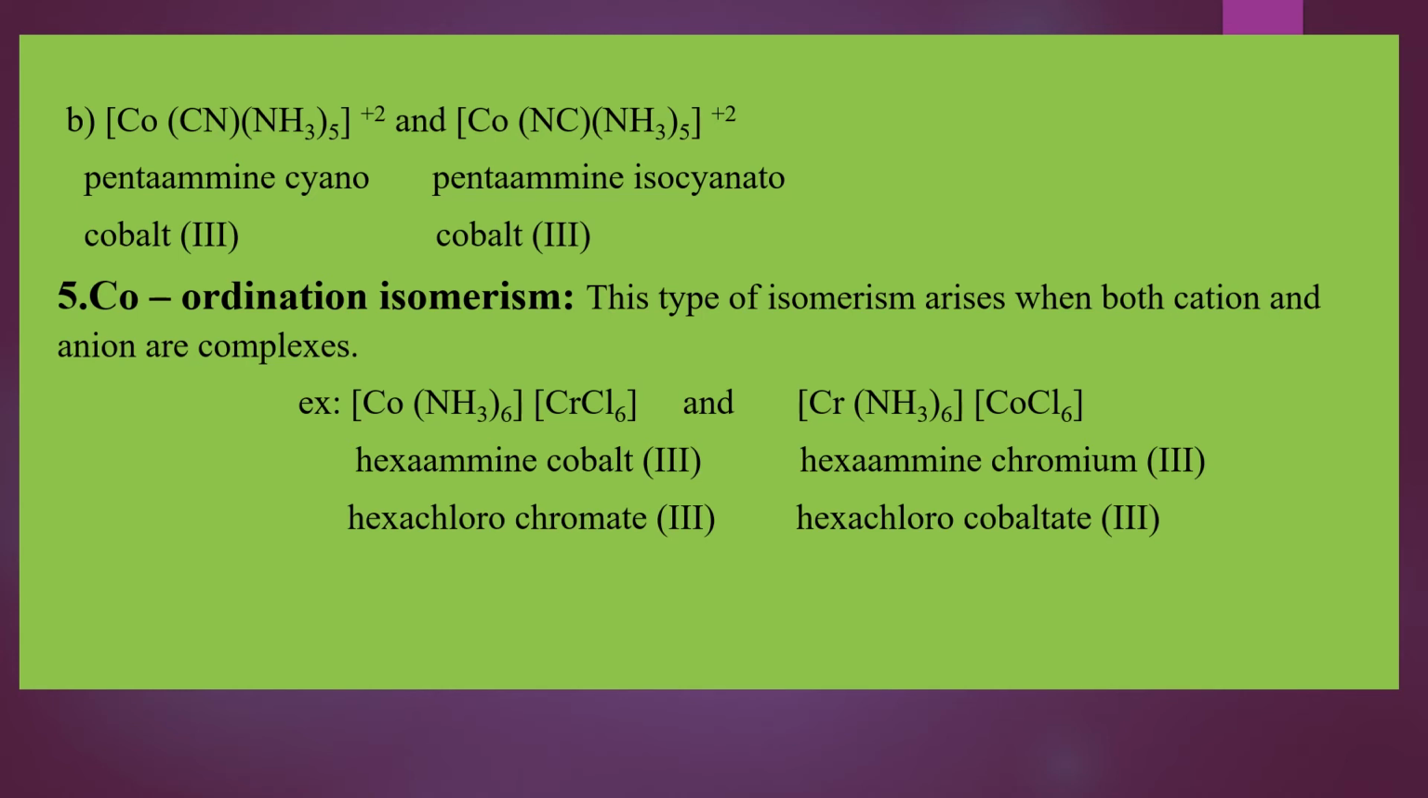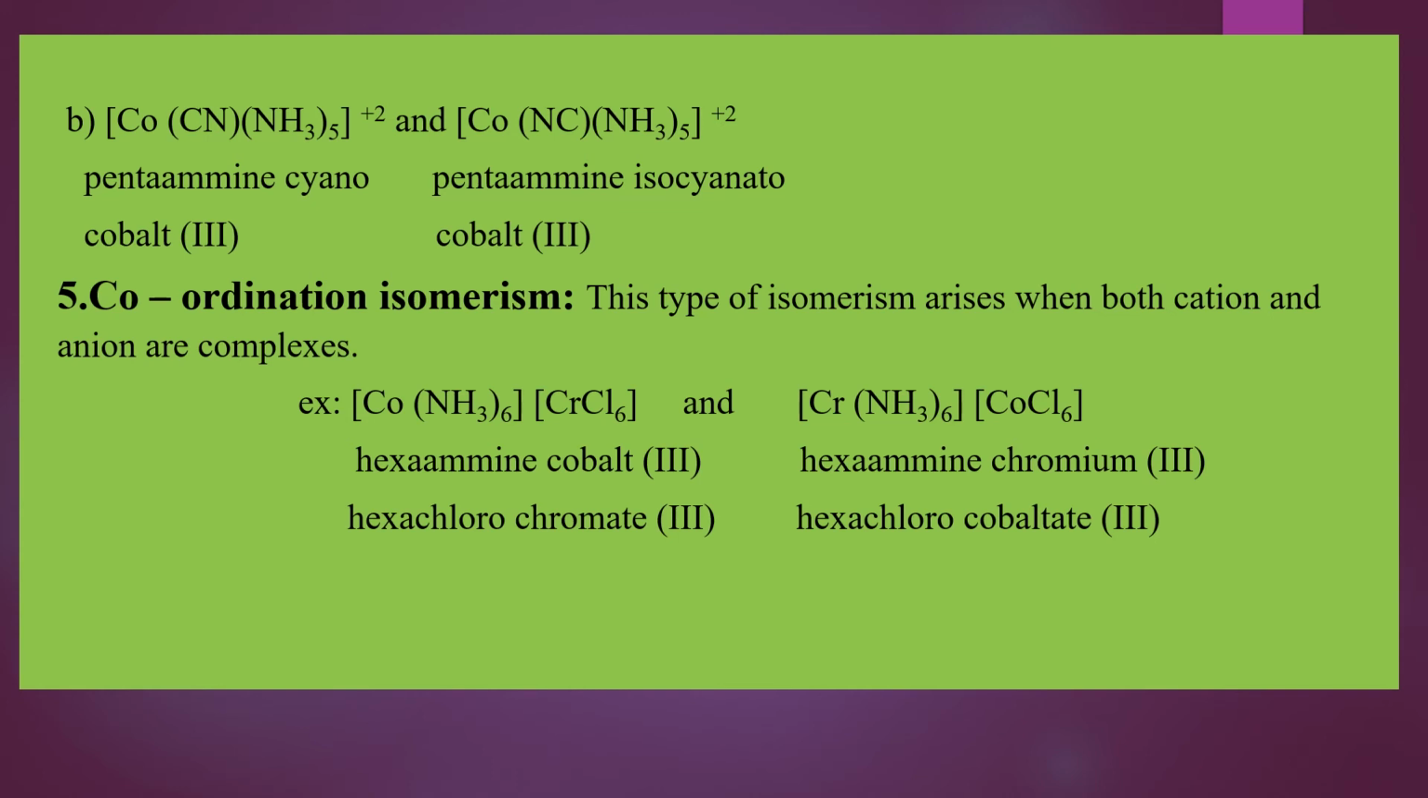Clear, students? The complex isomers in which ligand attaches to the central metal atom or ion with a different donor atom of the same ligand are called as linkage isomers. So the ligand is same, but the donor atom which is linked to the central atom will be different in linkage isomers. And the fifth one, that is the last one under structural isomerism, is coordination isomerism.